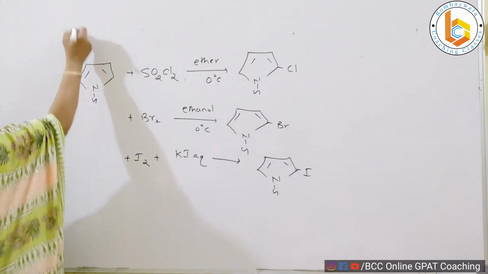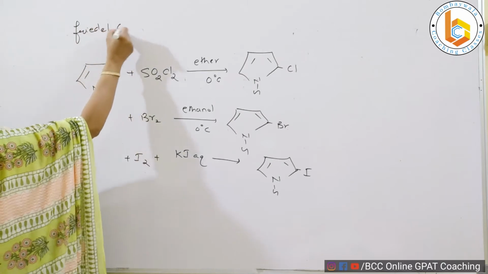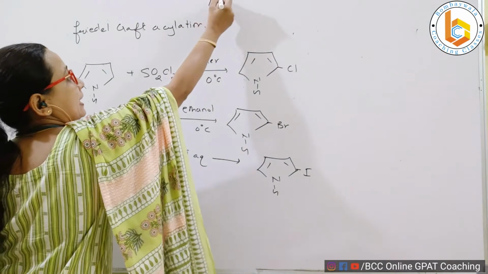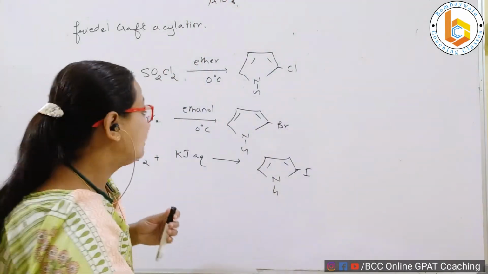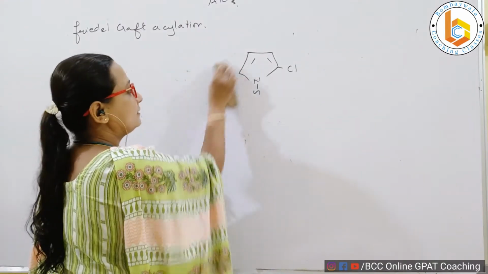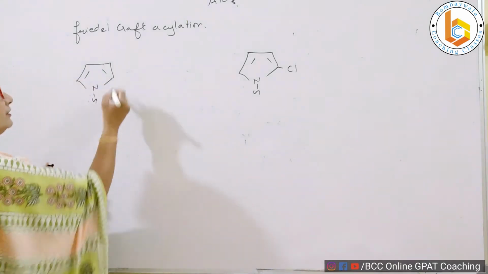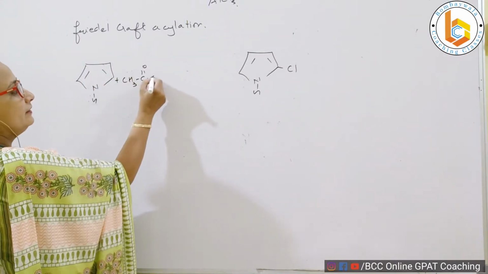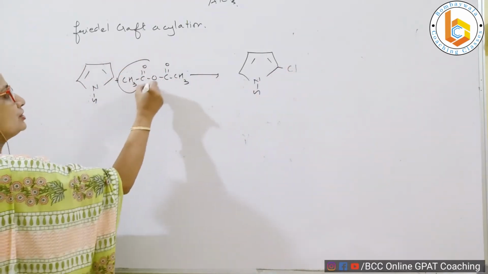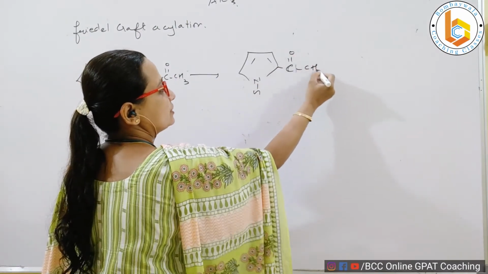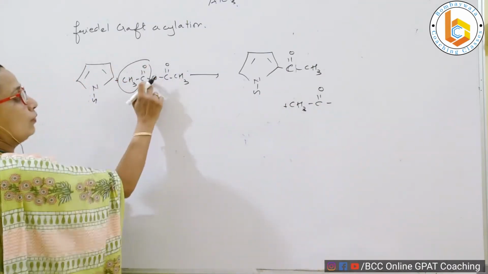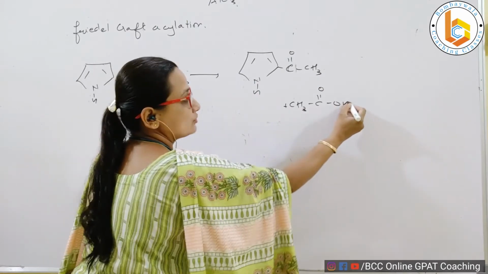When we see the reaction with benzene, remember my dear students, we always use a catalyst called AlCl3. But when it comes to pyrrole, there is no need of any such strong catalyst. You will just simply react it with acetic anhydride, and you will get what? Acylation. This is your C=O, CH3, and the side product will be CH3 C=O, O, and this hydrogen which is lost from pyrrole.